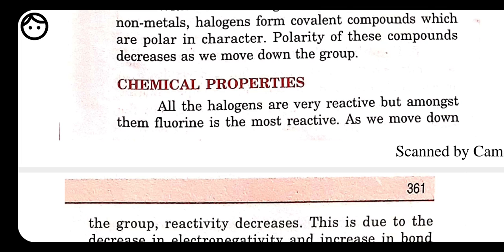When we move down, their non-metallic character decreases, that's why their reactivity also decreases. Because as we move down, electronegativity decreases and bond dissociation energy increases. Because of that only, reactivity also decreases.